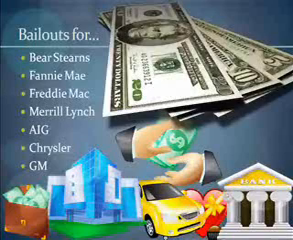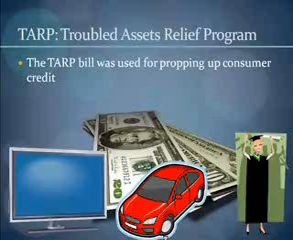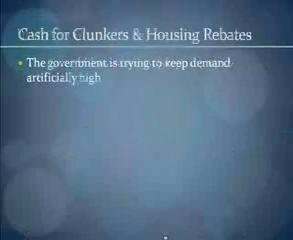And even the New York Times realized the significance of these bailouts. It was, quote, the most radical intervention in private business in the central bank's history. I mean, this is not capitalism. This is socialism, when the government comes in and bails out businesses. We also have to look at the TARP bill, which was supposed to be used to buy up toxic assets. However, Treasury Secretary Paulson changed his mind and decided to use it to prop up consumer credit. The same goes for cash for clunkers and the housing rebates.